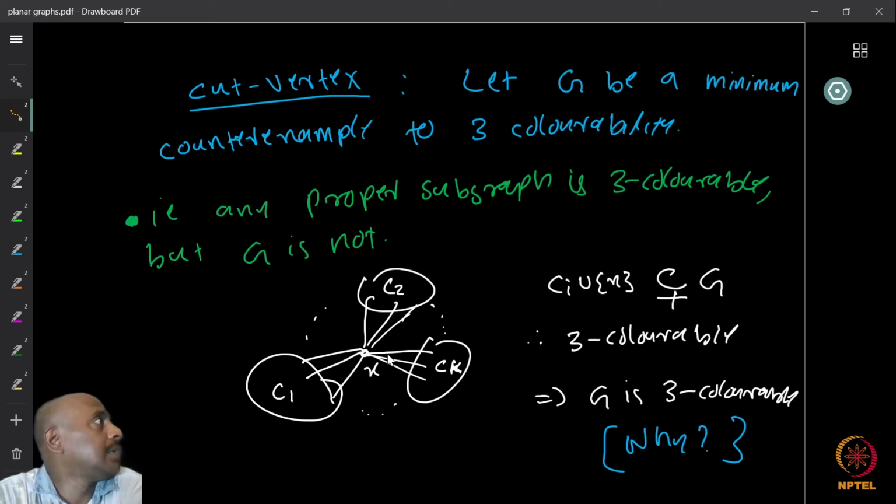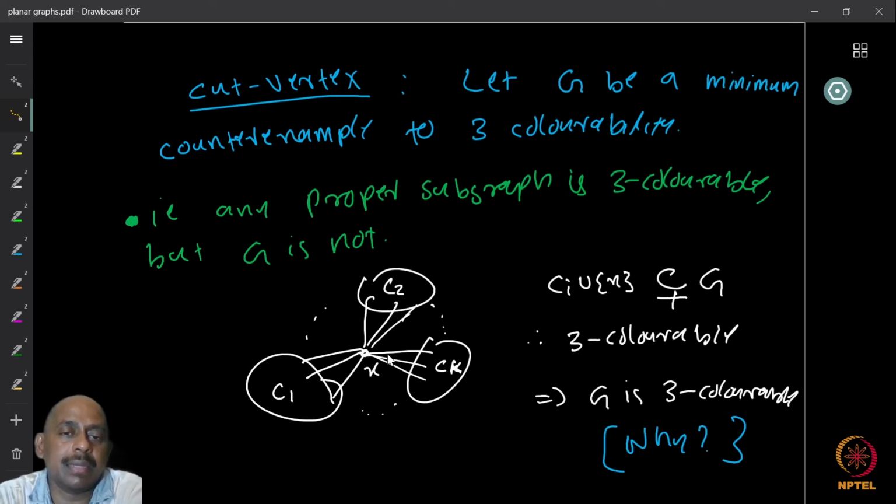Now this tells us that the graph G itself is 3-colorable. Why is that? Can you think about this? If each component with X is 3-colorable, then I claim that the graph itself together with X is also 3-colorable.